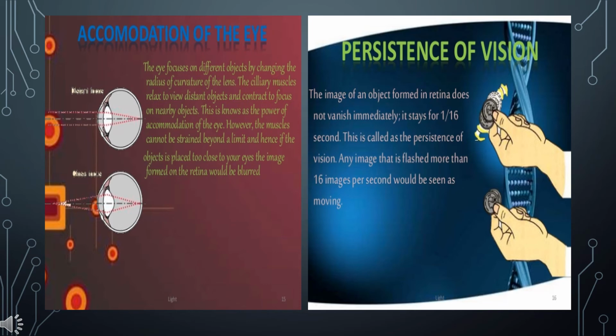The phenomenon due to which the eye cannot distinguish between stationary objects when their images are flashed in less than 1 upon 16 second on the retina is called persistence of vision.